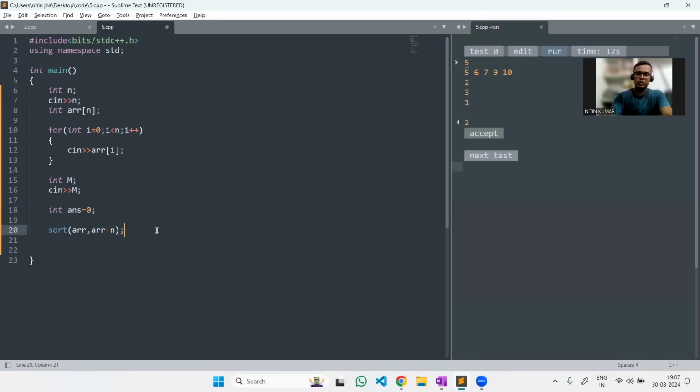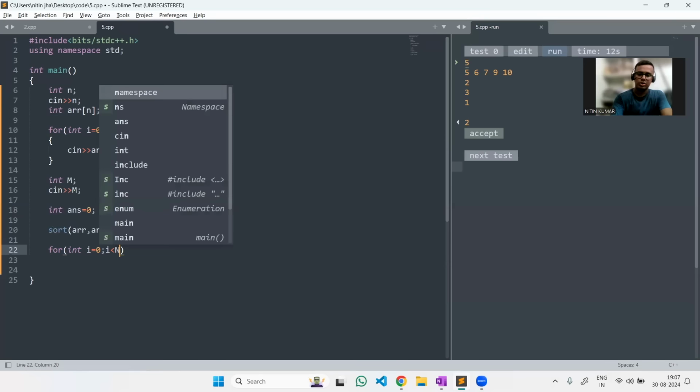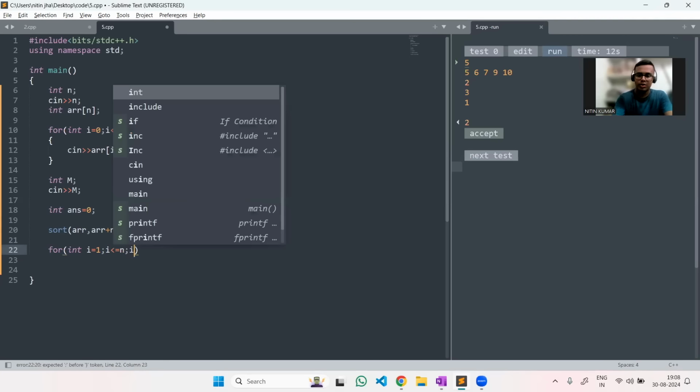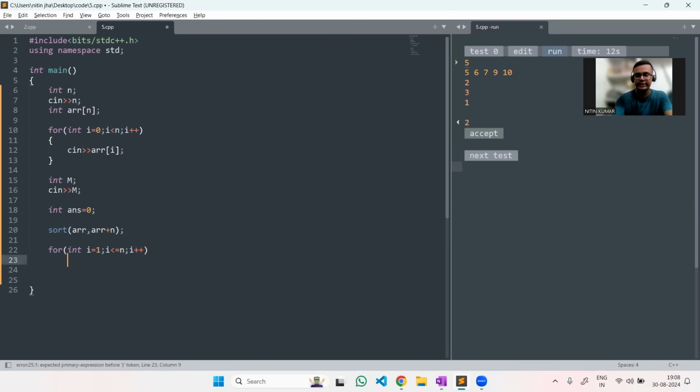Okay. So now let's iterate over the array. Why actually is one based indexing being used here? Just wait a minute. If we are considering one based indexing, we have to start with index 1 and it will go till n. But since the array is 0 based indexing, we have to subtract 1 from each index so that we could get that particular index of the array. We know all these things already.